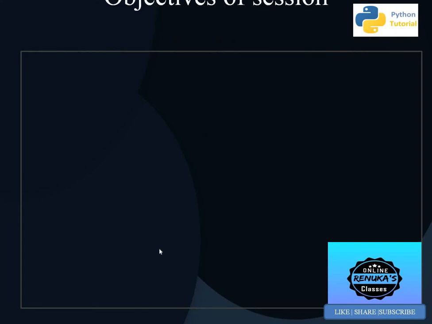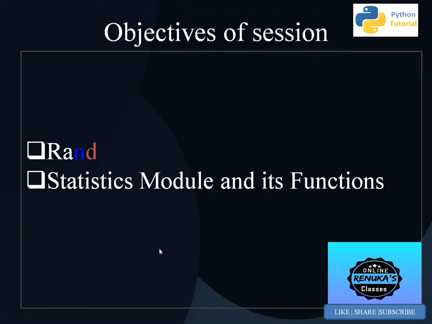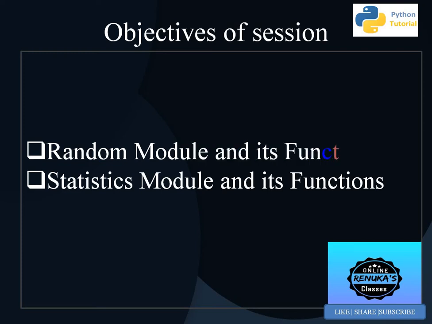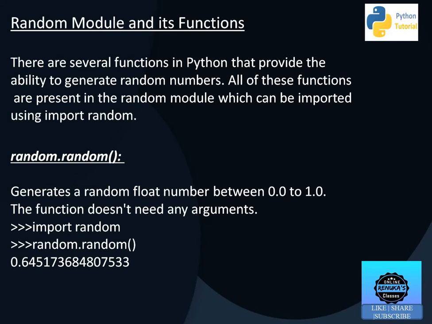This is Renuka and today we are going to discuss the random module and its functions in Python, and the statistics module and its functions in Python. So what is the random module and what are its functions? Basically, the random module provides various functions which have the ability to generate random numbers. What are random numbers? Every time we ask for a random number, it will generate a different number. Such numbers are known as random numbers.